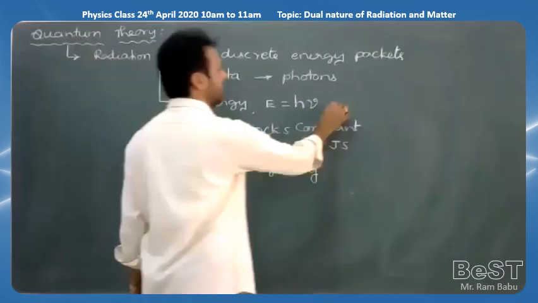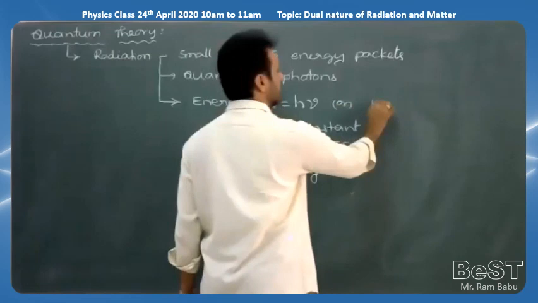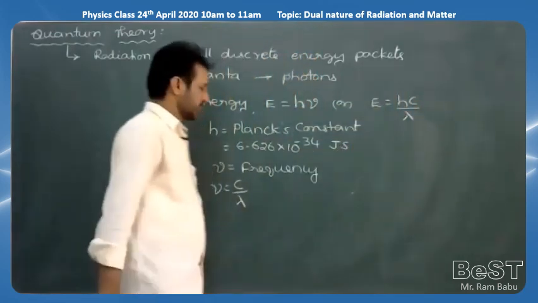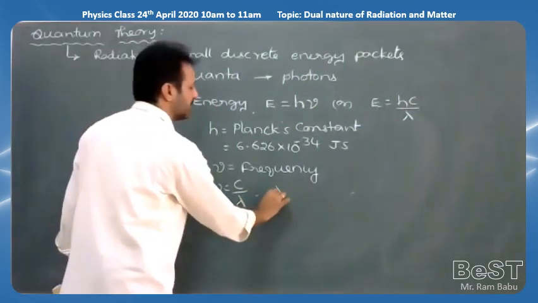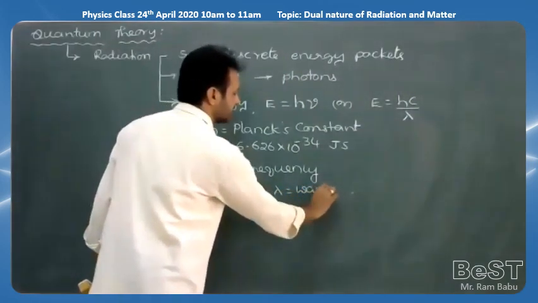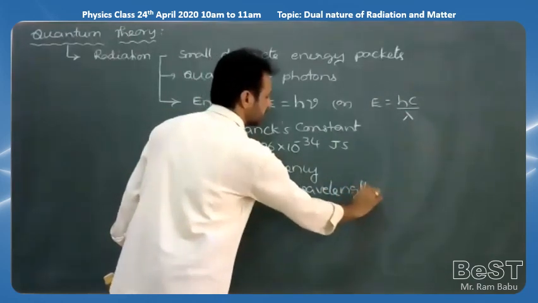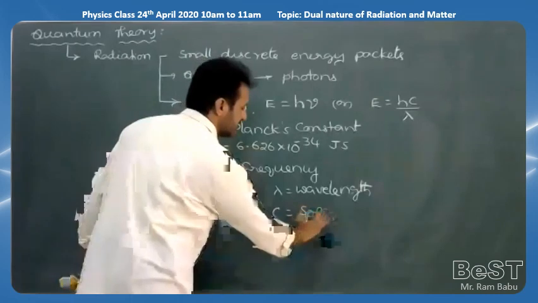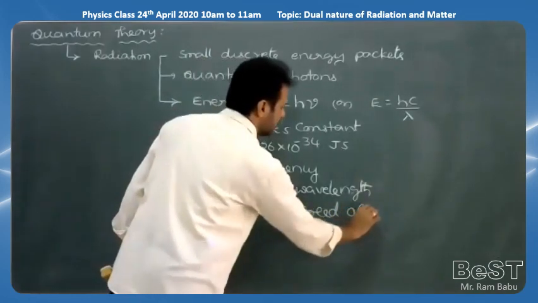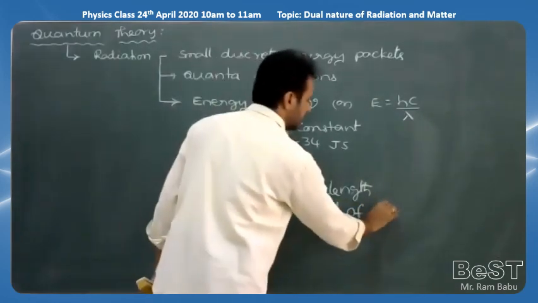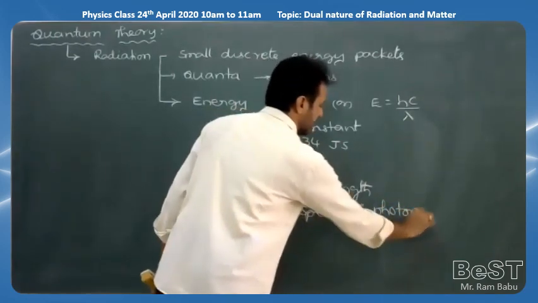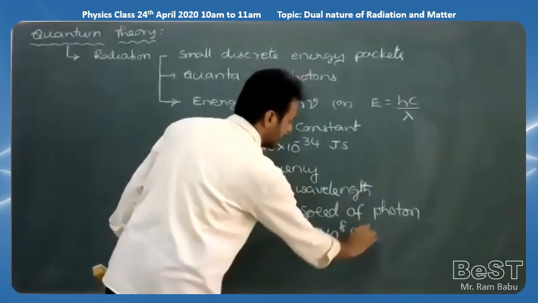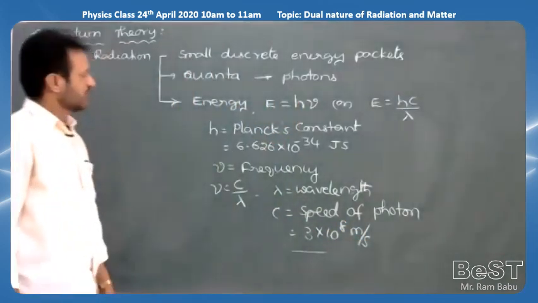So here we can write E is equal to h nu, or E is equal to hc by lambda, where lambda is the wavelength of the photon or quantum, and c is the speed of the photon, which is equal to 3 into 10 to the power of 8 meter per second. So that is the quantum theory.